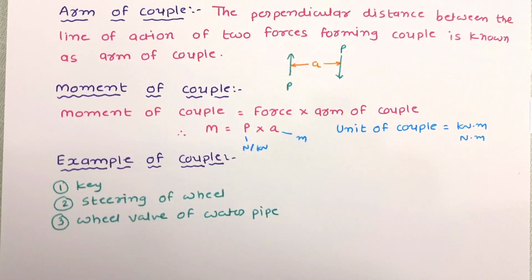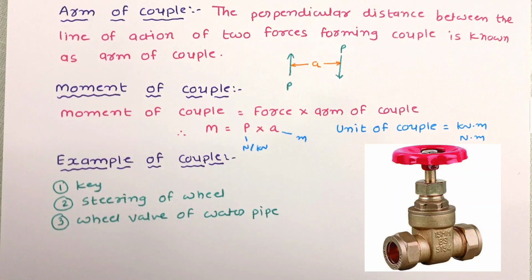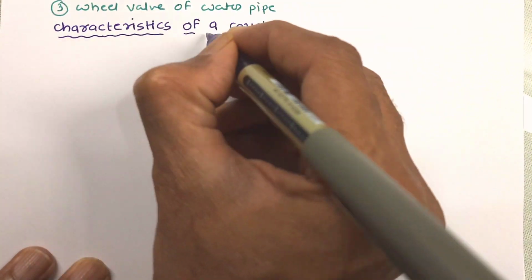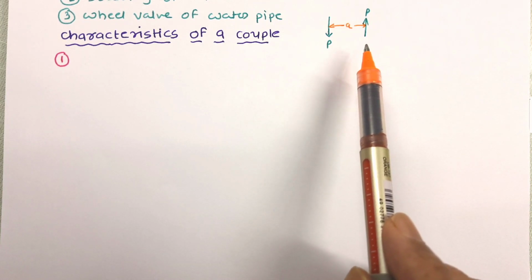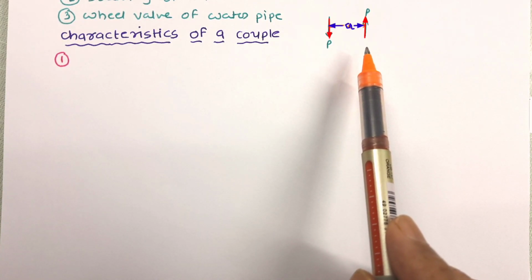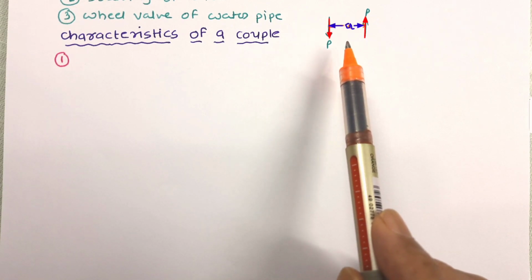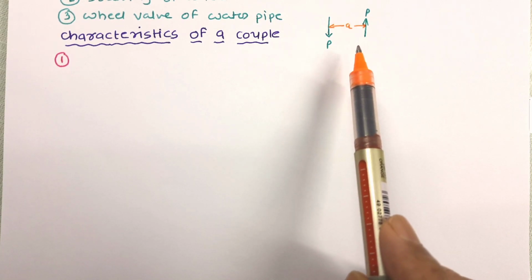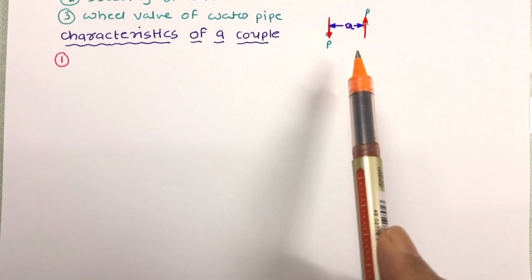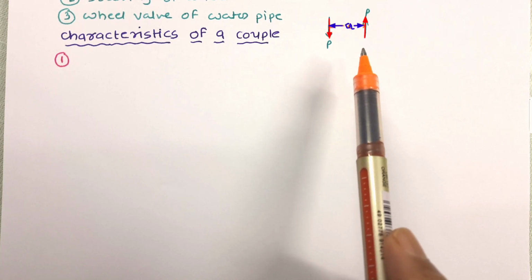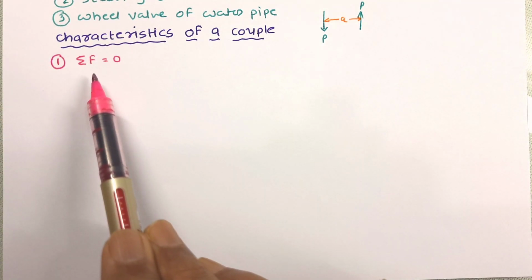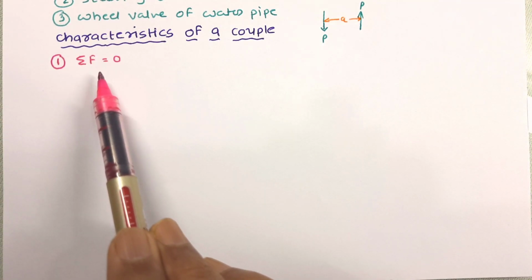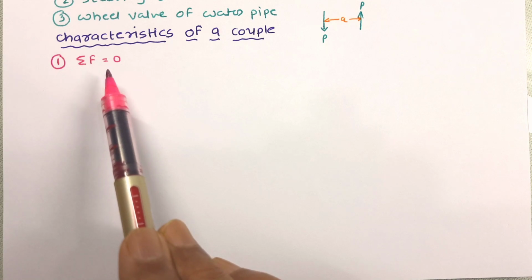Now let us see the characteristics of couple. We know the couple is made up of two equal, opposite and parallel forces. So the algebraic sum of forces forming the couple is always zero. This is the first characteristic of couple. The algebraic sum of forces forming the couple is always zero.